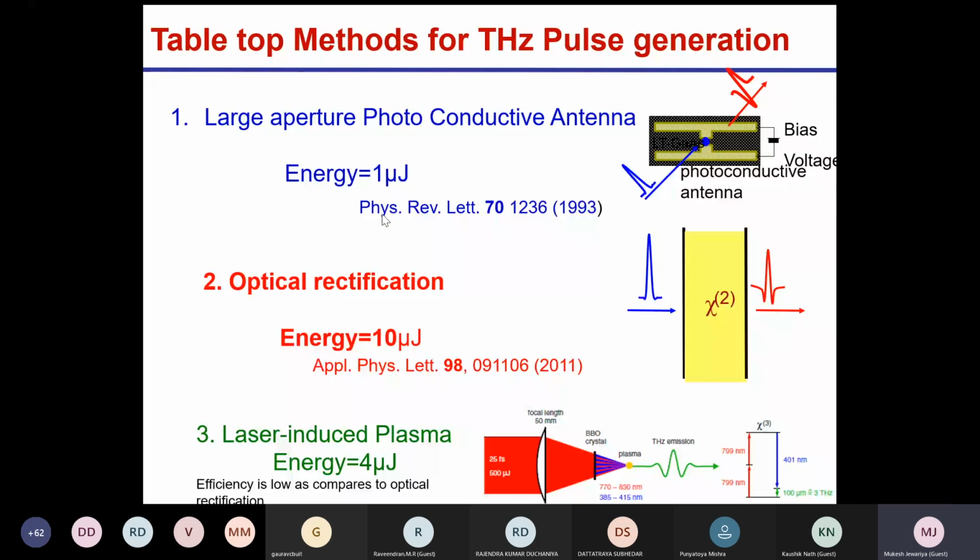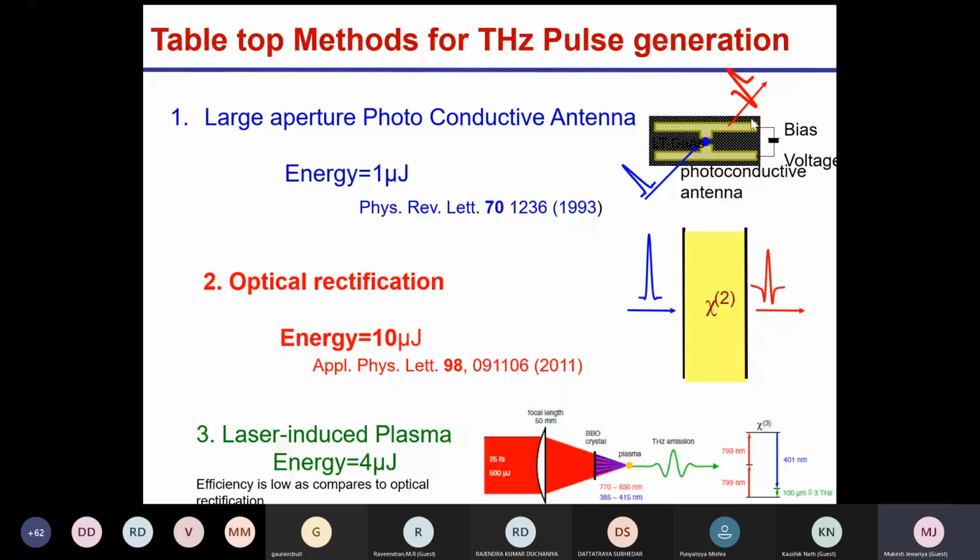One is photoconductive antenna. In a photoconductive antenna, what you do is shine an optical pulse on some gap, that is known as the terahertz gap or antenna gap. When you shine an optical pulse, charged particles are generated.